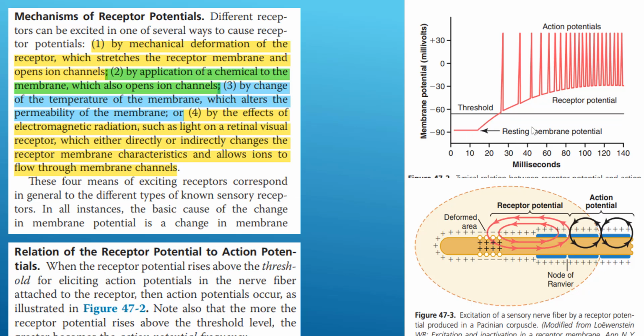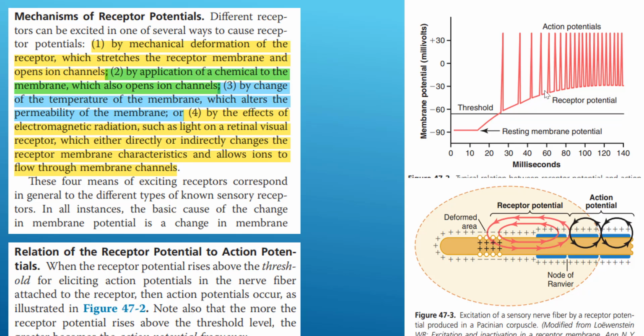So as you can see here, let's say this is the intensity increasing, which will lead to an increase in receptor potential. The moment the receptor potential reaches the threshold, it will cause an all-or-none action potential. And the more the intensity increases, the more action potentials. The receptor potential increases gradually with the intensity.